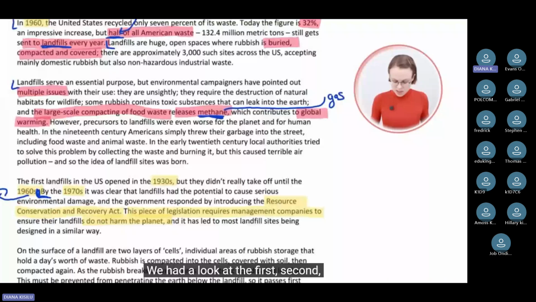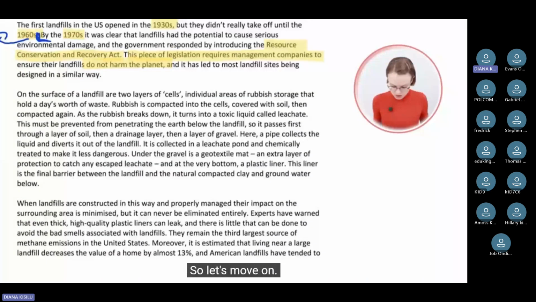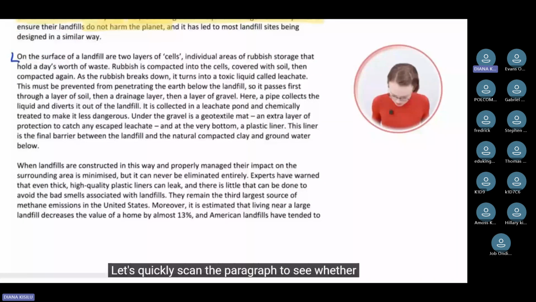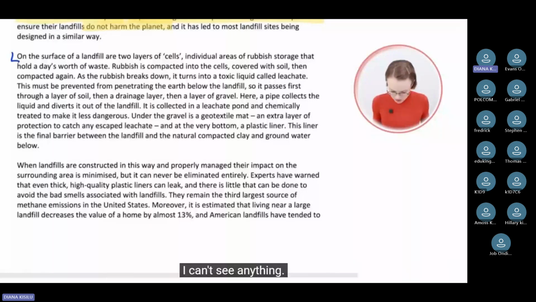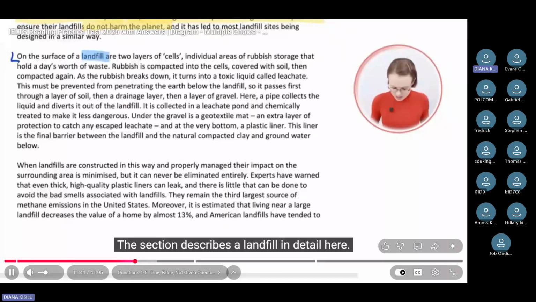So let's move on. Can we see anything about composting in this paragraph? Let's quickly scan the paragraph to see whether there is anything about composting. I can't see anything. This is a description of a landfill. The section describes a landfill in detail here. There is nothing about composting. Let's move on.